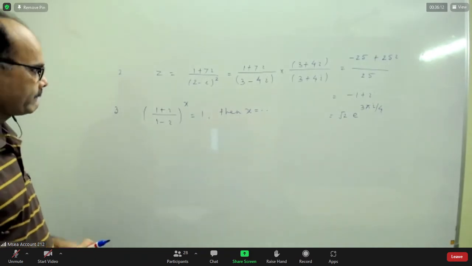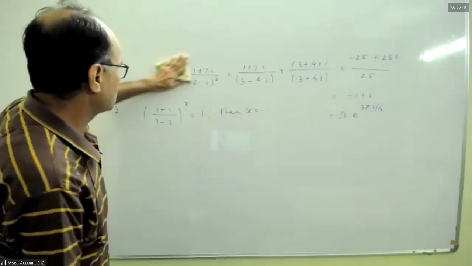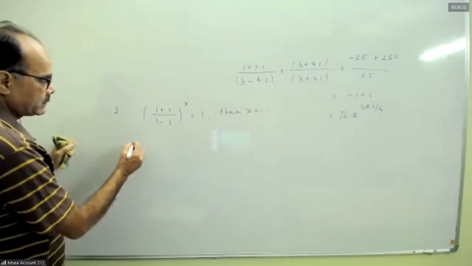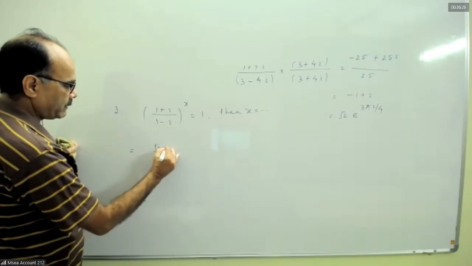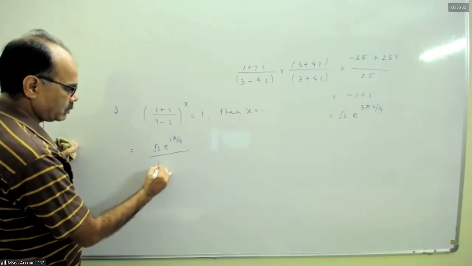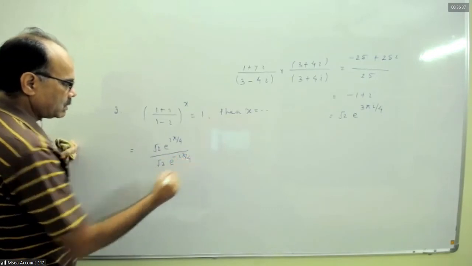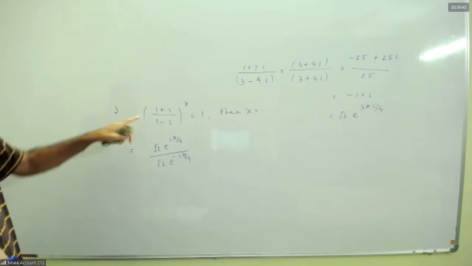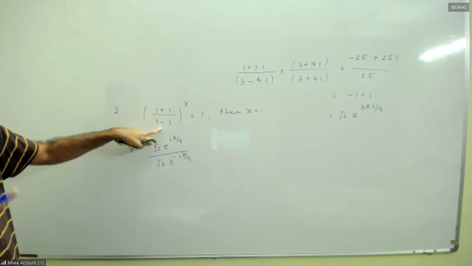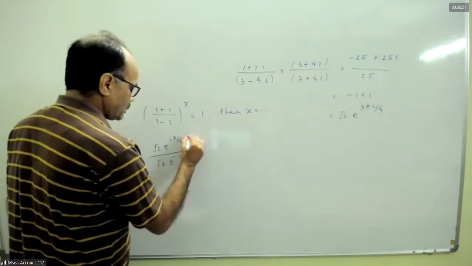So the third one, x equal to 4k. K is an integer. Yes, sir. So here directly you can write root 2 into e to the power i pi by 4 by root 2 into e to the power minus i pi by 4. The argument of this is tan inverse 1, pi by 4. This is in the fourth quadrant, tan inverse minus 1, minus pi by 4, to the power x.